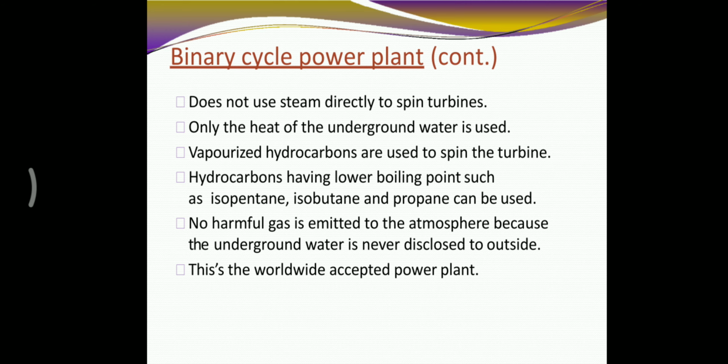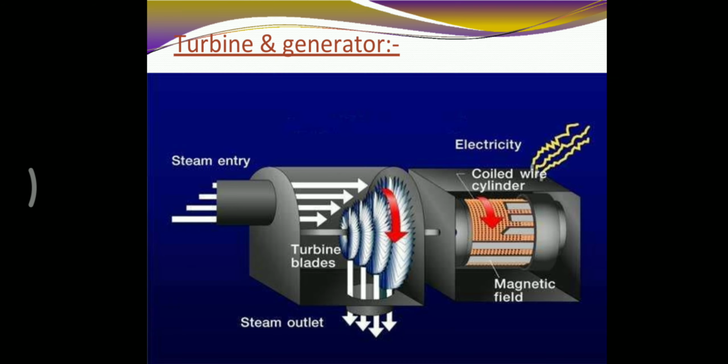Only the heat of the underground water is used. Vaporized hydrocarbons are used to spin the turbine. Hydrocarbons having a low boiling point such as isobutane, isobutene and propene can be used. No harmful gas is emitted to the atmosphere because the underground water is never exposed to the outside.